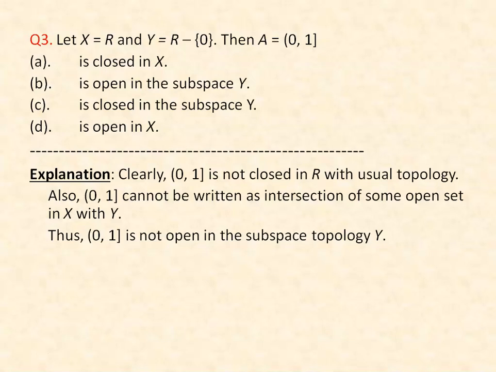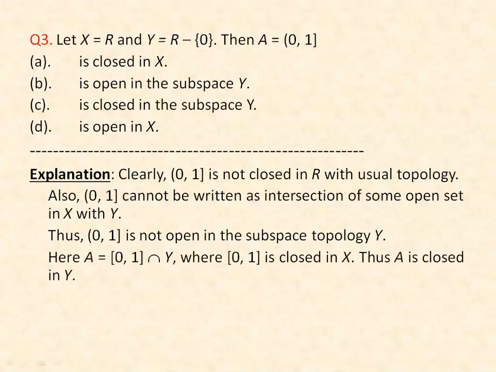So B is also not the right choice. The third option is, is A closed in the subspace Y or not? We know that a set in the subspace topology is closed if it can be written as the intersection of a closed set in X with Y. Here X has the usual or standard topology. That means the closed unit interval [0, 1] is closed in X, and the intersection of this closed unit interval with Y is closed in Y.